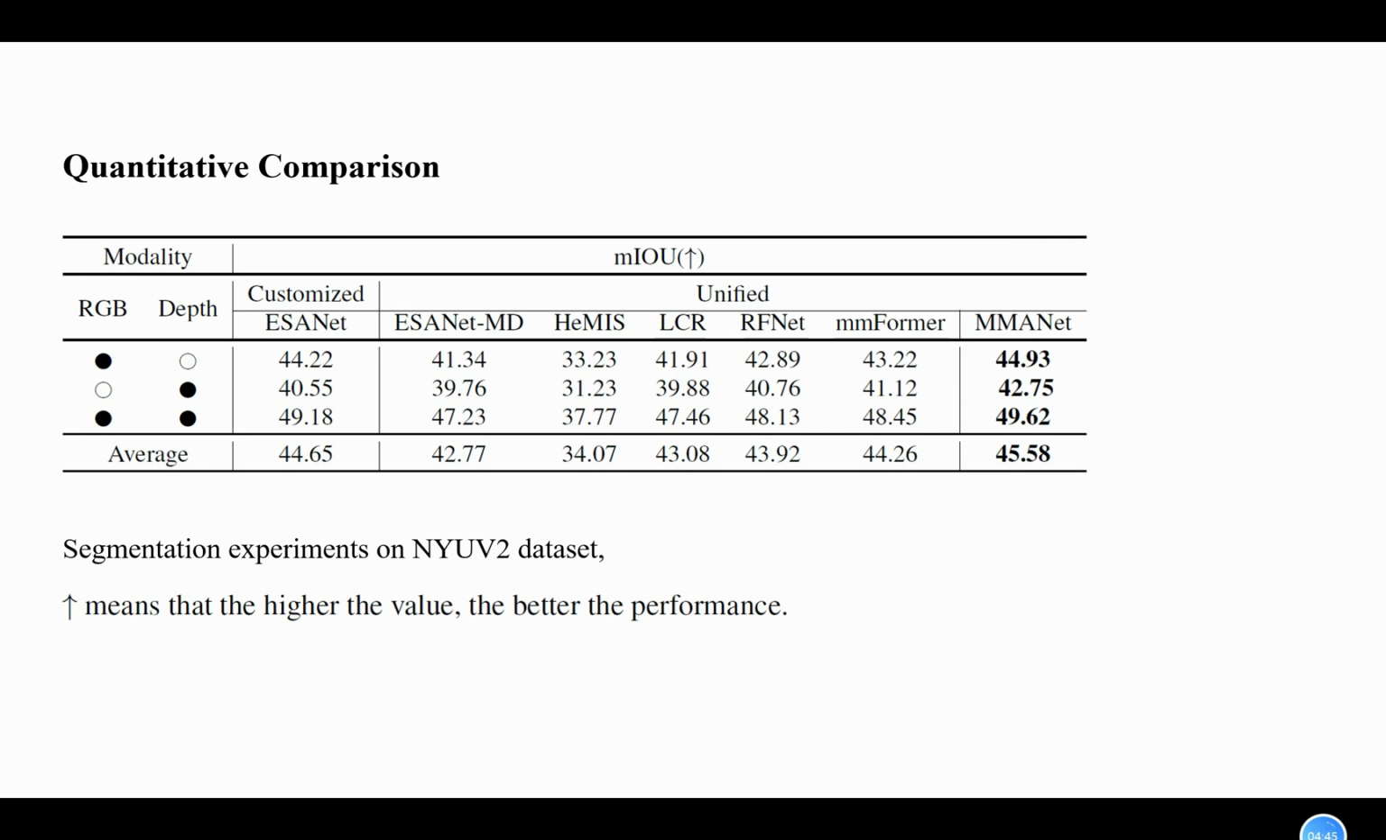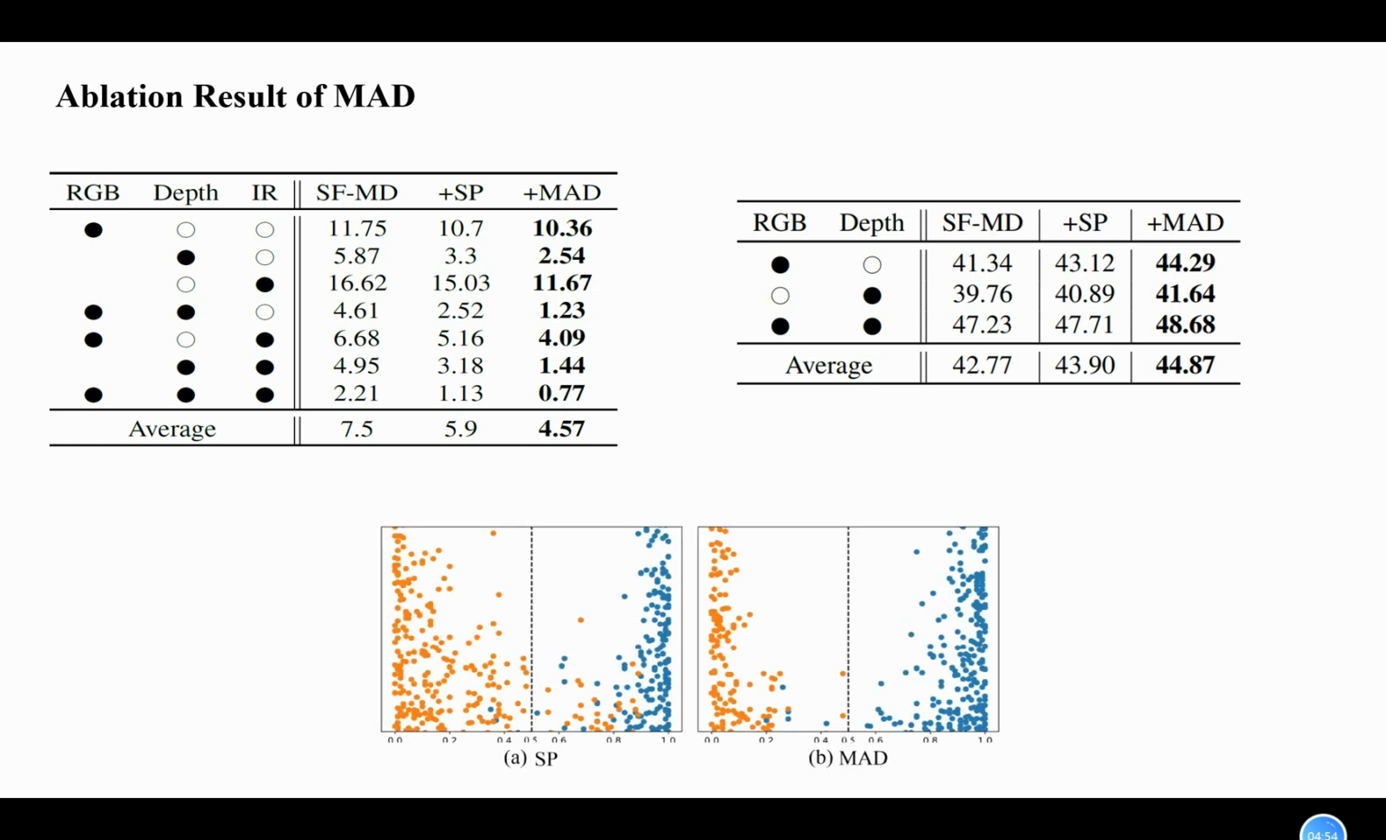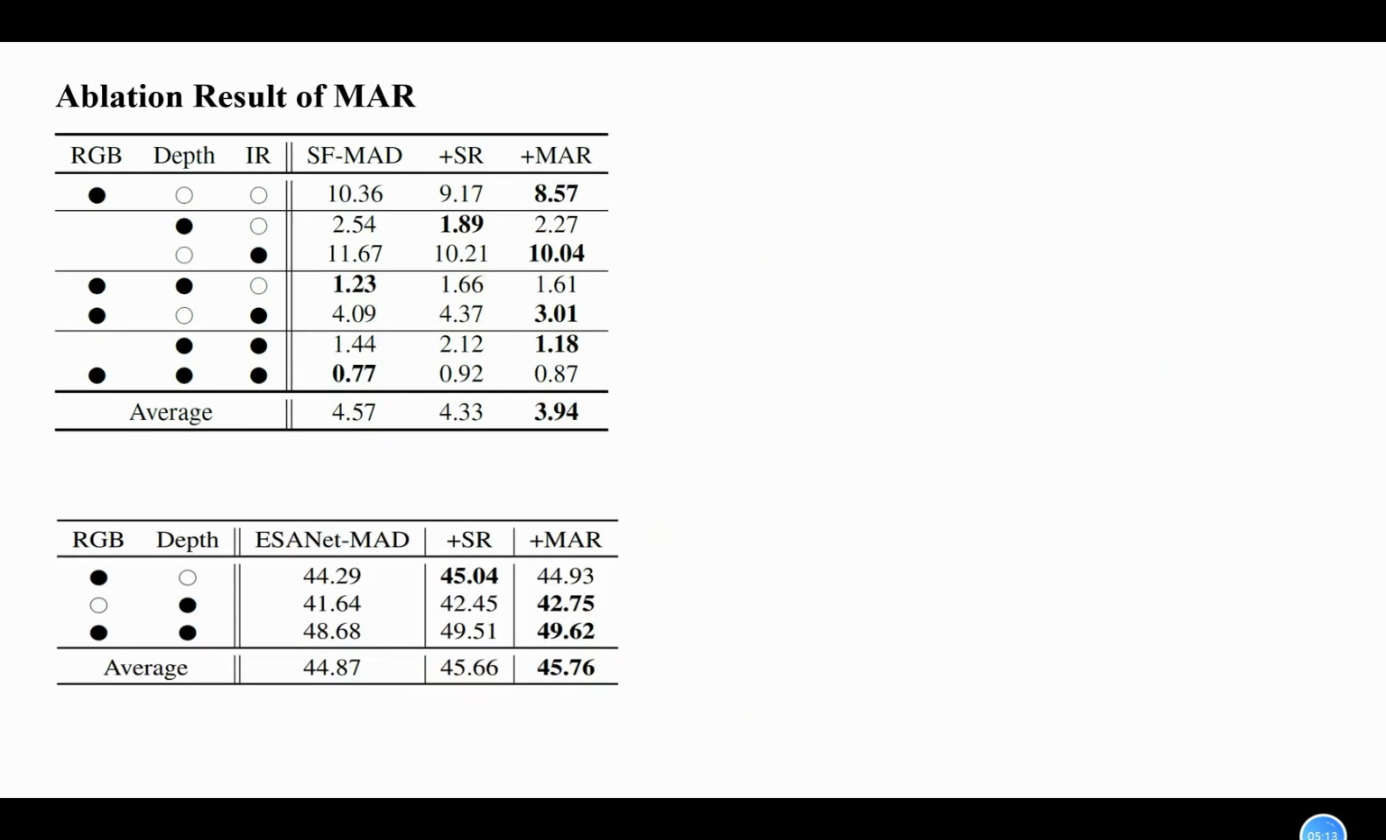Besides, MMANet also achieves the best performance for all the modality combinations in the segmentation task, confirming the effectiveness of the proposed MAD and MAR on the incomplete multimodal segmentation task. Then it's the ablation experiments of MAD. For both classification and segmentation tasks, MAD outperforms the conventional SP, confirming its effectiveness. Besides, we further visualized the interclass distance, confirming that MAD can encourage the deployment network to focus on the hard samples and thus acquire a more separable interclass margin than the conventional SP.